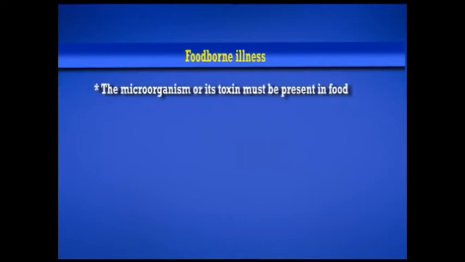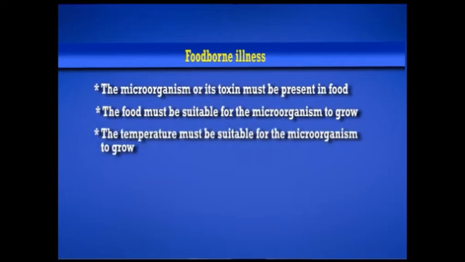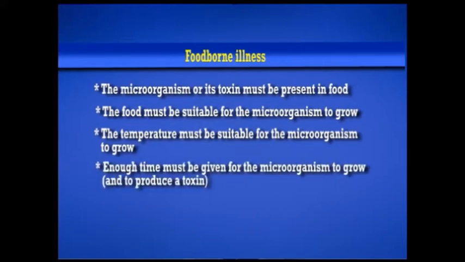The following conditions must be present for a foodborne illness or poisoning to occur. First, the microorganism or its toxin must be present in the food. Then, the food must be suitable for the microorganism to grow. The temperature must be suitable for the microorganism to grow. Then, enough time must be given for the microorganism to grow and to produce a toxin. And finally, the food must be eaten or consumed.